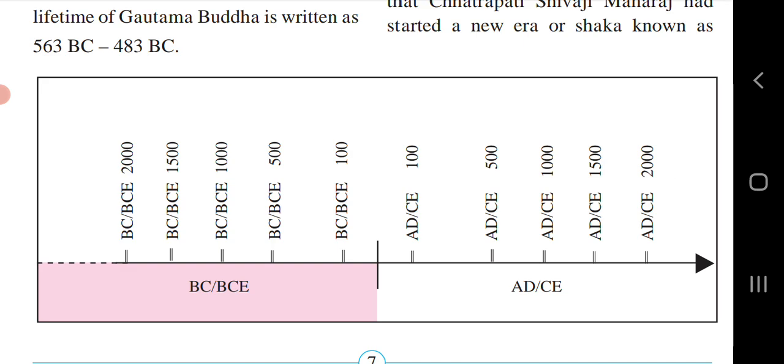This is how we can count the period before Christian Era or before Christ, or Anno Domini, that is Christian Era. Common Era and Christian Era, we can divide according to this period. BC means before Christ, BCE means before Common Era, AD Anno Domini, and CE Christian Era or Common Era.